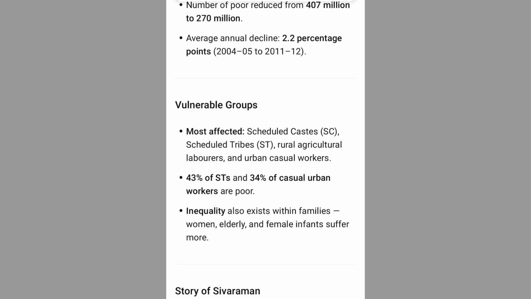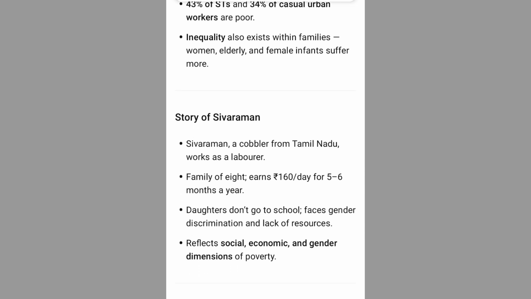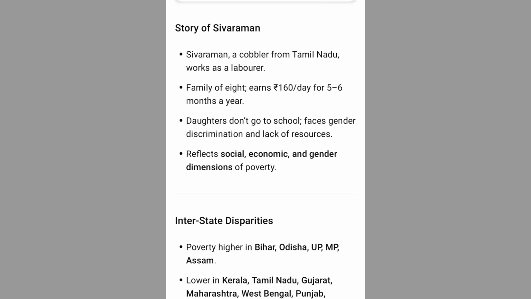Inequality also exists within families. Women, elderly, and female infants suffer more. Story of Sivaraman. Sivaraman, a cobbler from Tamil Nadu, works as a laborer. Family of 8, earns 160 per day for 5 to 6 months a year. Daughters don't go to school, faces gender discrimination and lack of resources. Reflects social, economic, and gender dimensions of poverty.